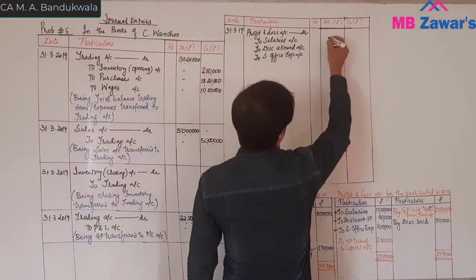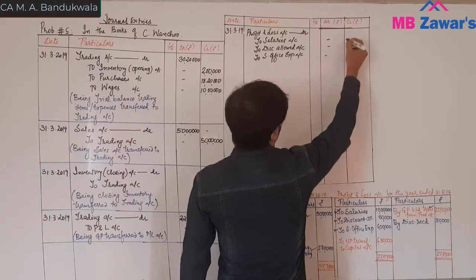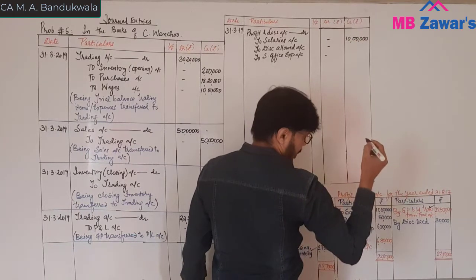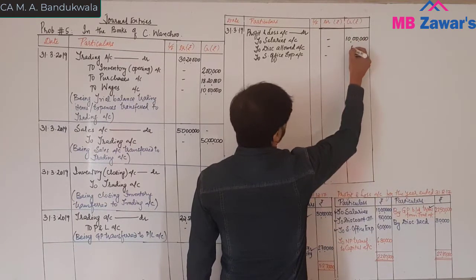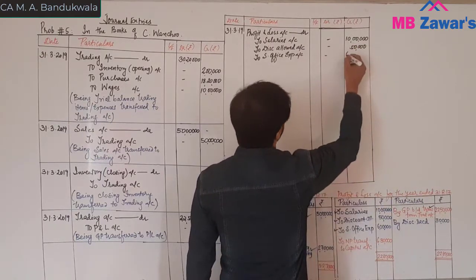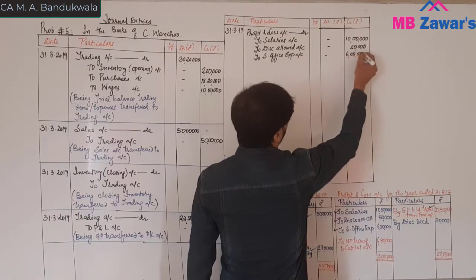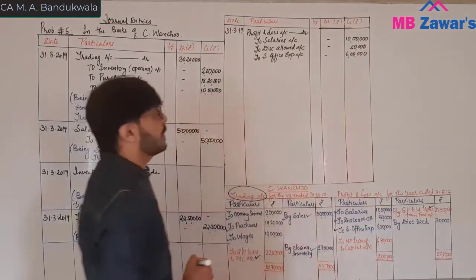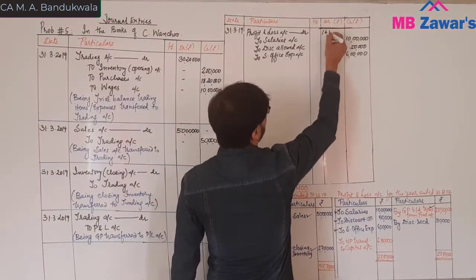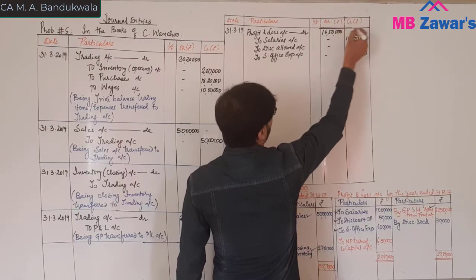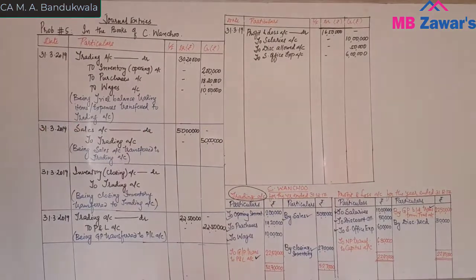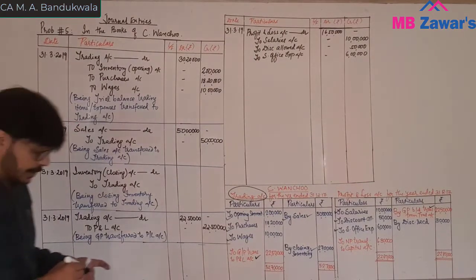What is the value? 10 lakh is salary, 50,000 is discount allowed, and 6 lakh is office expenses. Total will be 16,50,000. We have done 16,50,000. Fine. Now narration.